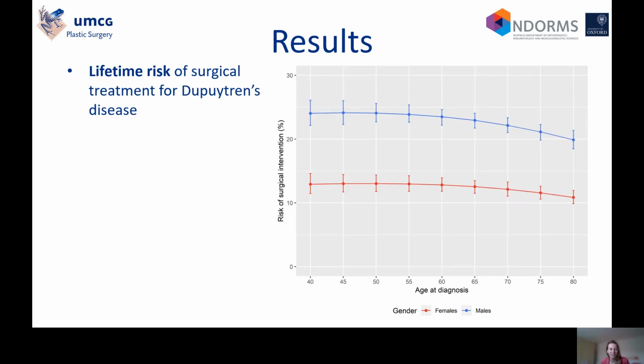Now we get to the exciting stuff, because this is the graph showing the lifetime risk of surgical treatment for Dupuytren's disease. And you can see that it's much higher for males compared with females, almost double. Another very striking result is that it's also relatively stable across age. So someone being diagnosed at 40 has almost the same risk of getting surgical treatment compared with someone diagnosed at 80. That's interesting.